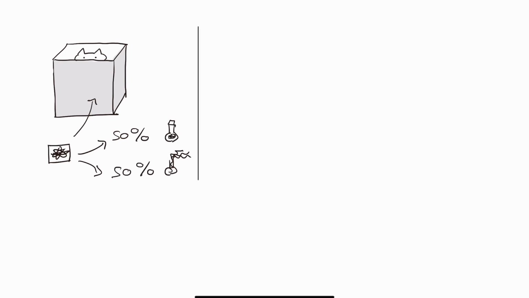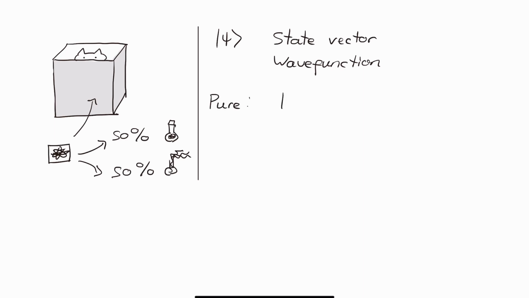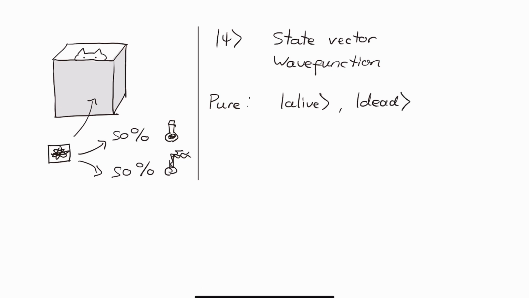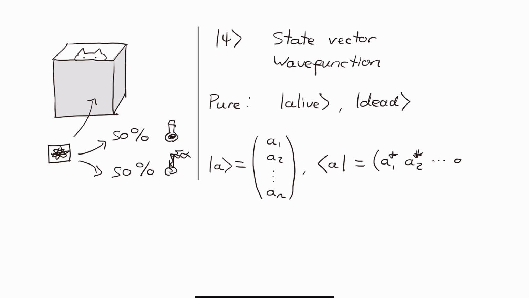In quantum mechanics, the state of a quantum system is defined by a state vector or wave function. Any physically possible state of the system, in this case either alive or dead, is called a pure state. If we know the pure state, we have all the physical information about the system. We'll write each vector in Dirac notation, as it will help us see what's going on later. The right-angled bracket or ket vector is just a normal column vector, and the left-angled bracket or bra is the transpose conjugate, so a row vector where each entry is the complex conjugate of its corresponding ket.